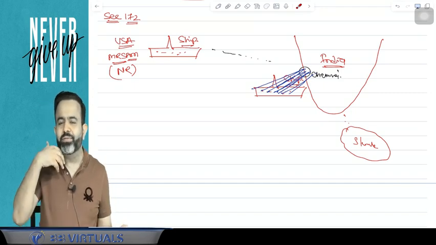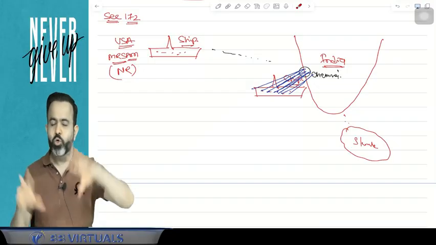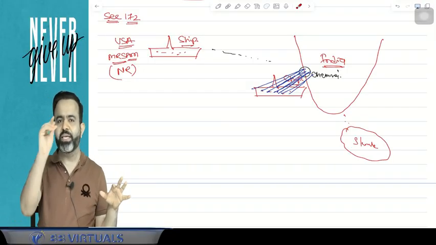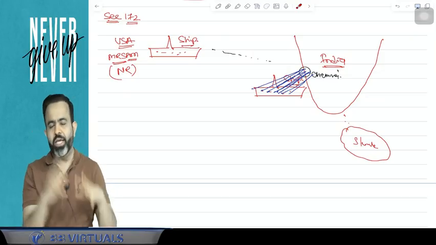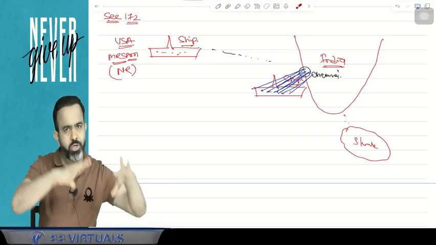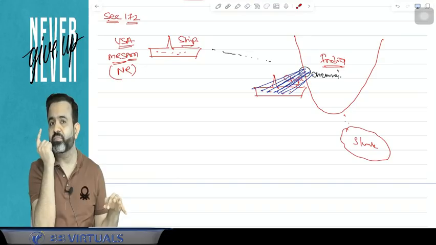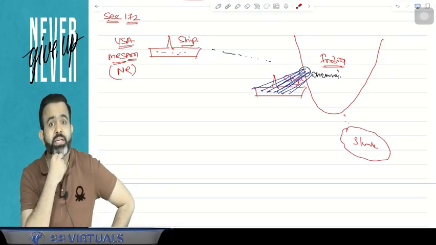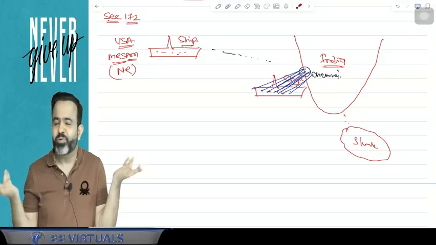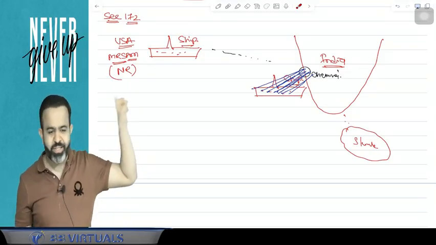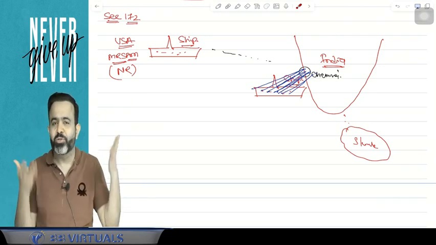Because guys, we don't have trust in this person. Suppose this ship came to the Indian port and goods and passengers are loaded in India. It means income has been earned in India, and that freight income should be taxable in India. But we don't trust you, because we don't know whether this non-resident will come back to India or not, or whether he will file the return in India in the assessment year.